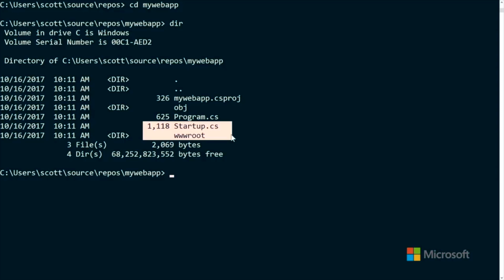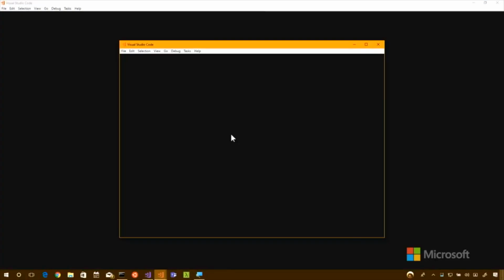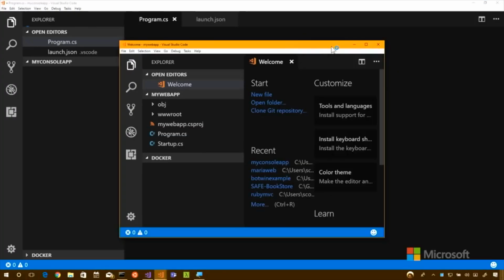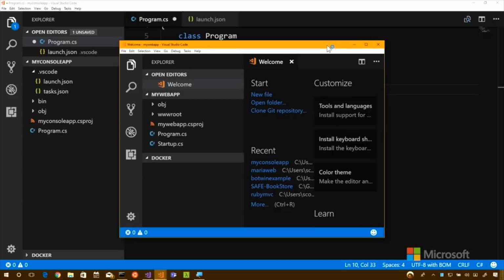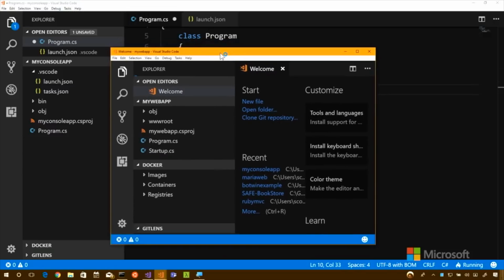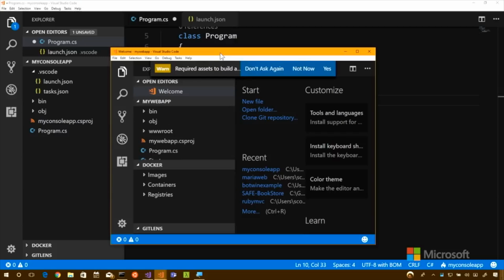Now, we could poke around here at the command line, but you showed me that VS Code is better. It is better, so let's go in there. By the way, I typed code dot and it opened up my web application. It's worth pointing out that it also opened my previous windows. VS Code likes to put things back the way they were, so it's restoring my session.